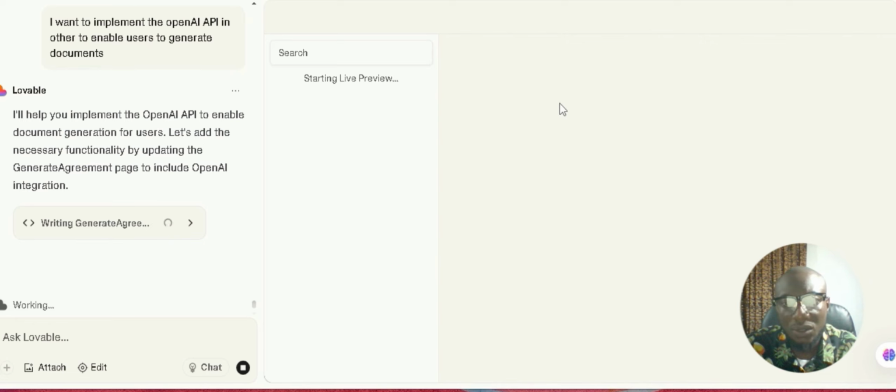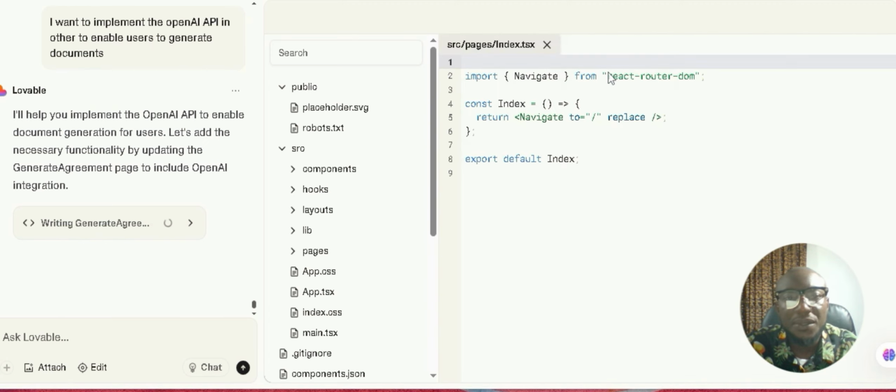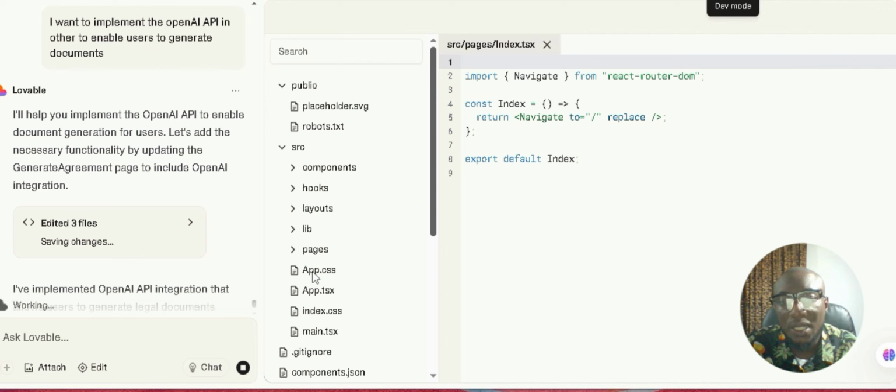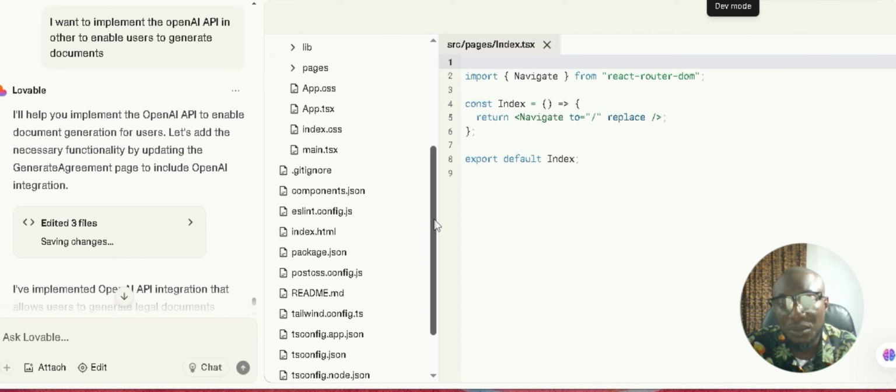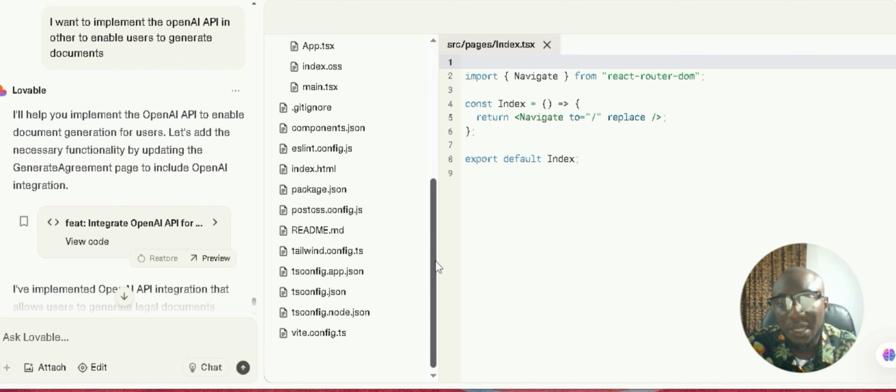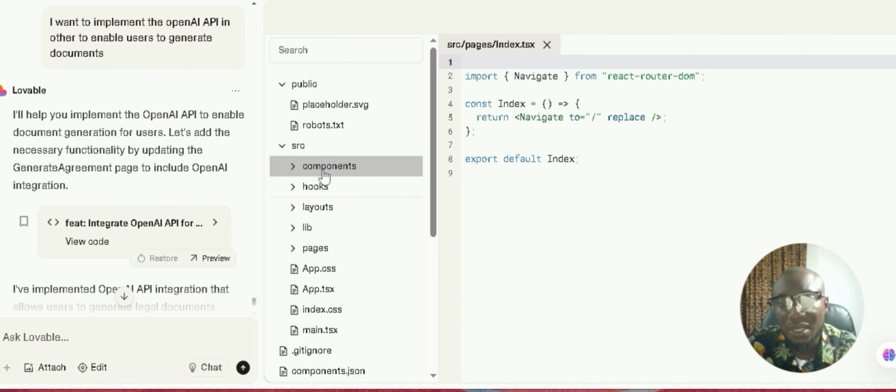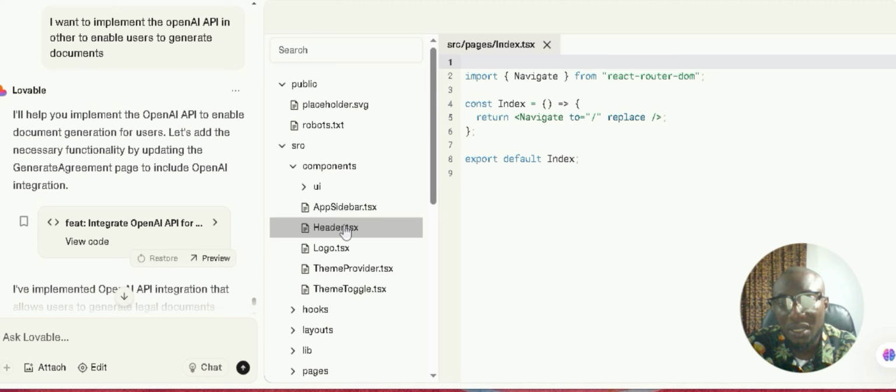Also, you can edit it. You can see all the code bases, right? I can manually add any code, I can manually edit it. You can see all the pages, headers, logos, everything.